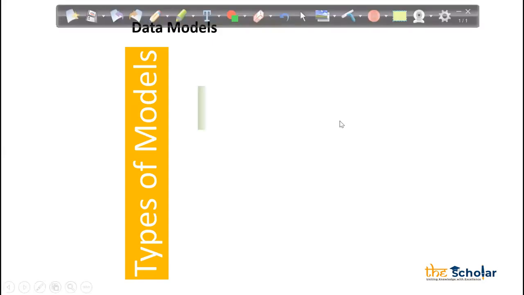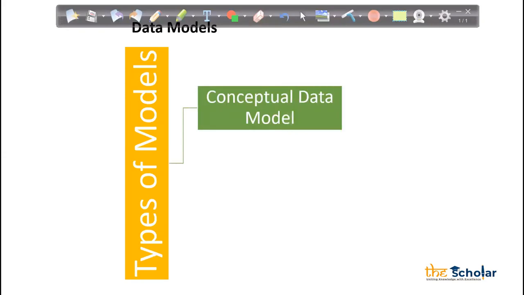That type of model is known as a conceptual data model. We are creating a concept that we will have these things, these columns, this data, and so on. It is just a concept which we are putting on paper as of now. We will have different talks with the business. They will agree on something, they will not agree on something. We may give some suggestions, that I think we can go with this option, and we have to give the benefits of those options. So it's a conceptual data model which we will create on a piece of paper.